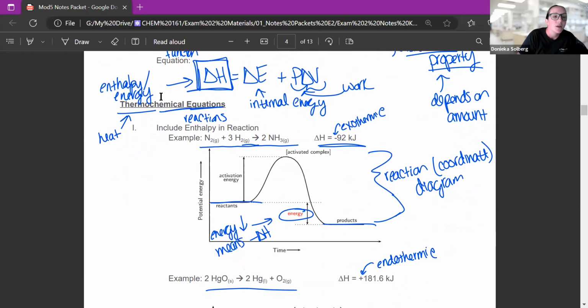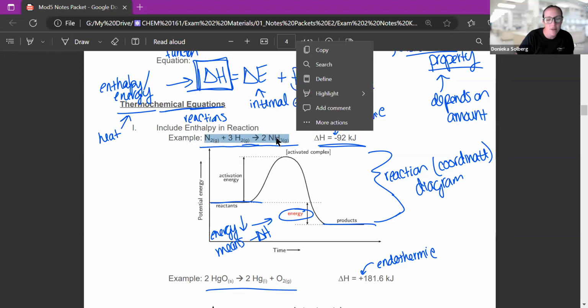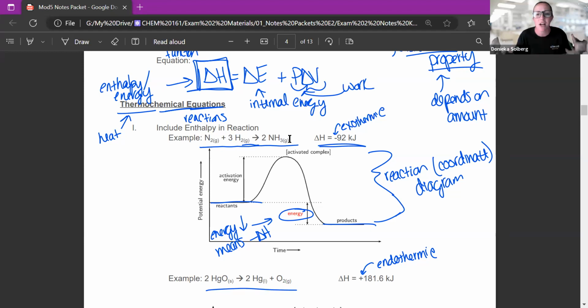Okay. So here we're doing a thermochemical equation. What does the equation look like? What does enthalpy look like? We're going to start with this equation here. Now, this is one I use a lot. It is nitrogen reacts with hydrogen to make ammonia. You don't have to know that that's called ammonia, but it is a very common molecule. I would know that it is called ammonia, NH3.